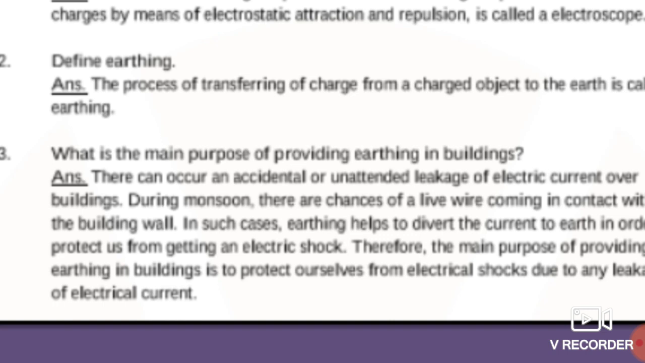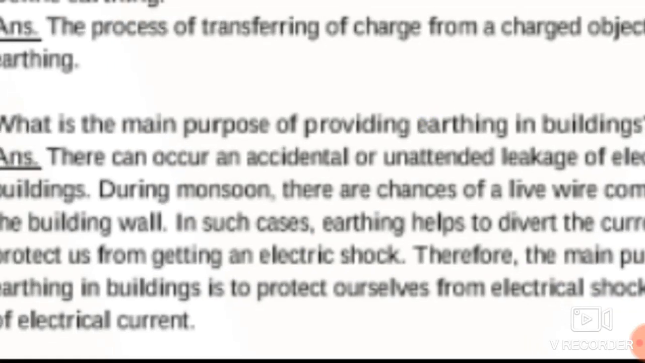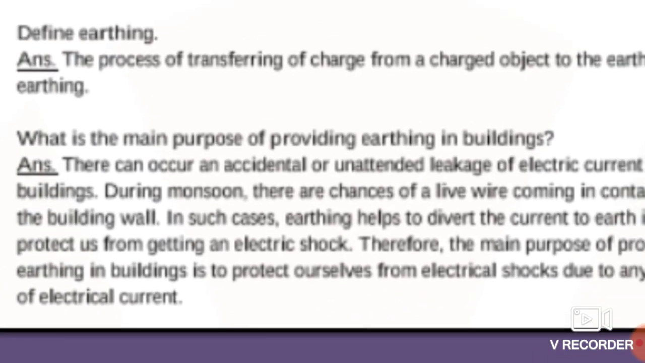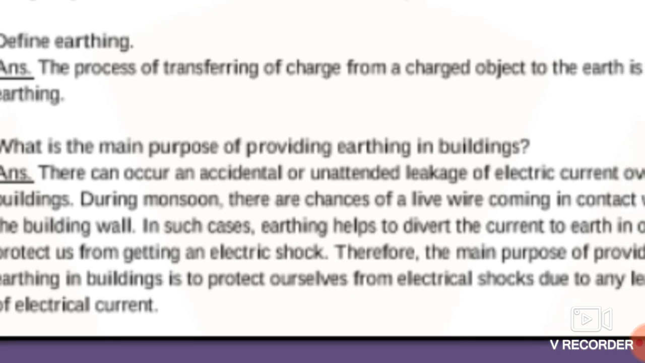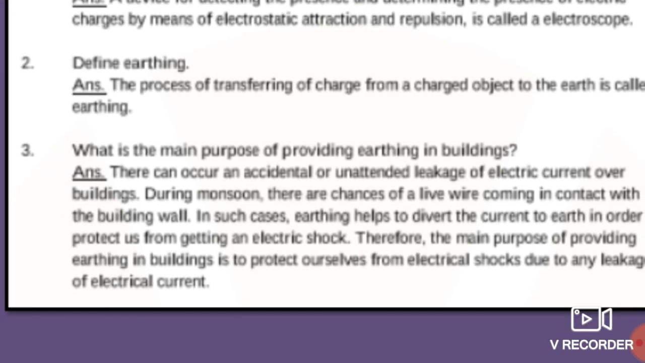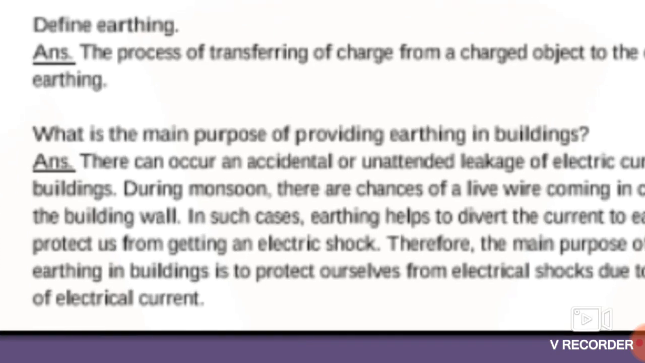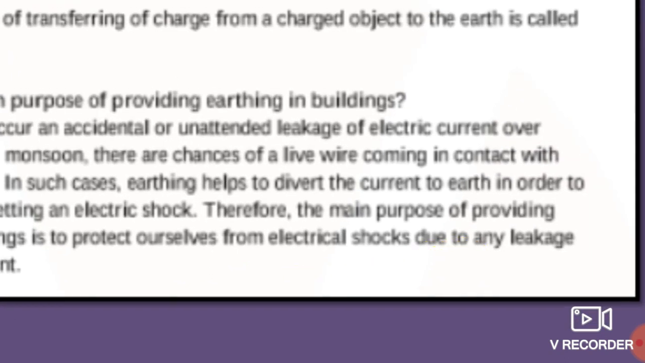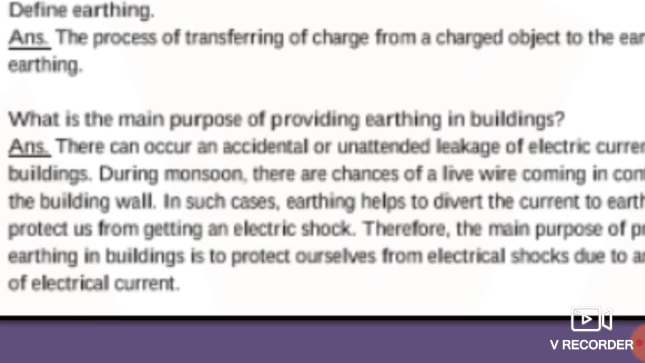What will happen during monsoon? There are chances of a live wire coming in contact with the building walls. In such cases, earthing helps to divert the current to the earth in order to protect us from getting an electric shock. Therefore, the main purpose of providing earthing in buildings is to protect ourselves from electric shock due to any leakage of electric current.